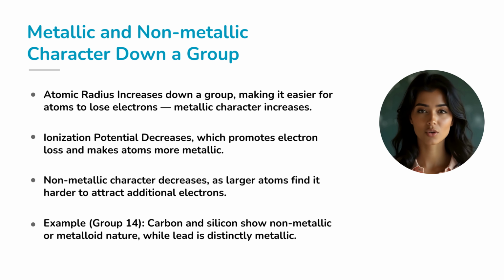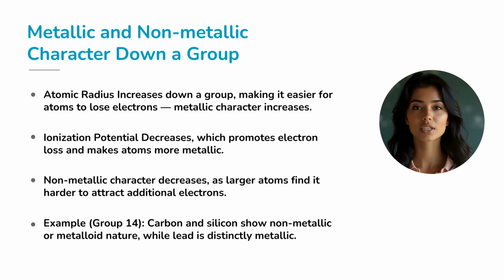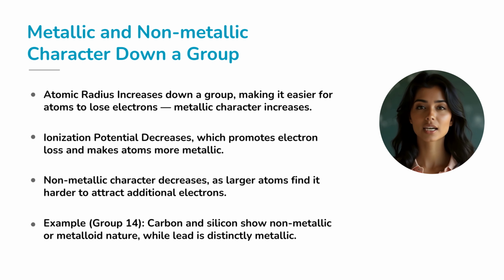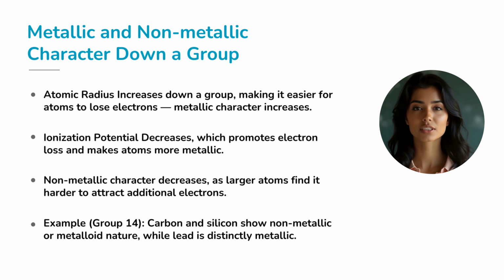Let's now move down a group. As we go down, atomic radius increases because new shells are added. This means outer electrons are farther from the nucleus and less tightly held. As a result, metallic character increases. It becomes easier for atoms to lose electrons. Simultaneously, nonmetallic character decreases because the larger atoms are poorer at attracting electrons.